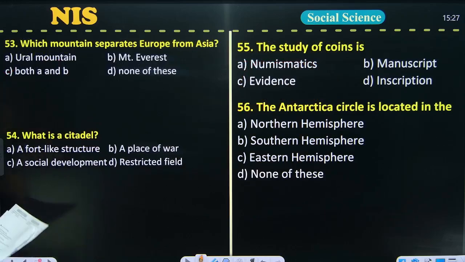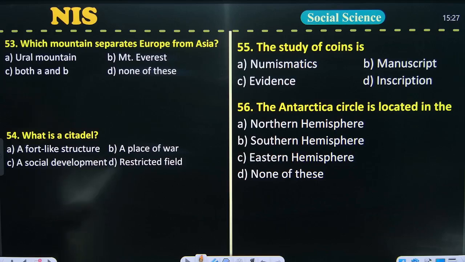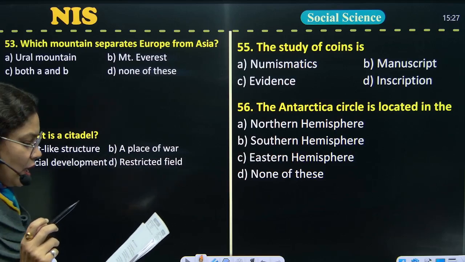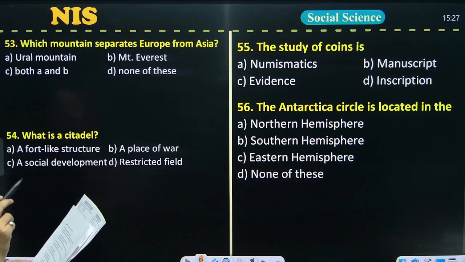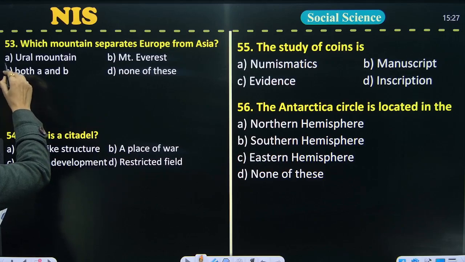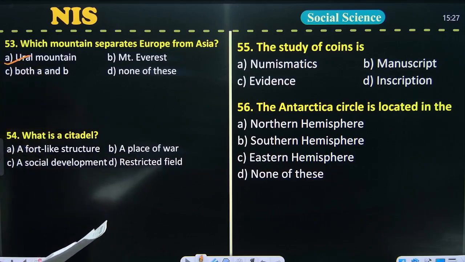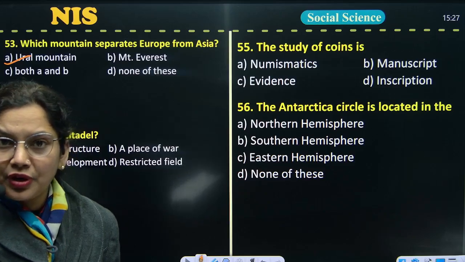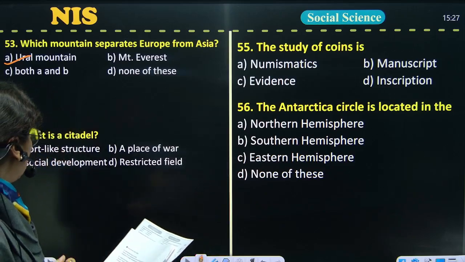Question number 53. Which mountains separate Europe from Asia? And the right answer for this is the Ural Mountains, as the Urals are the natural boundary between Europe and Asia.